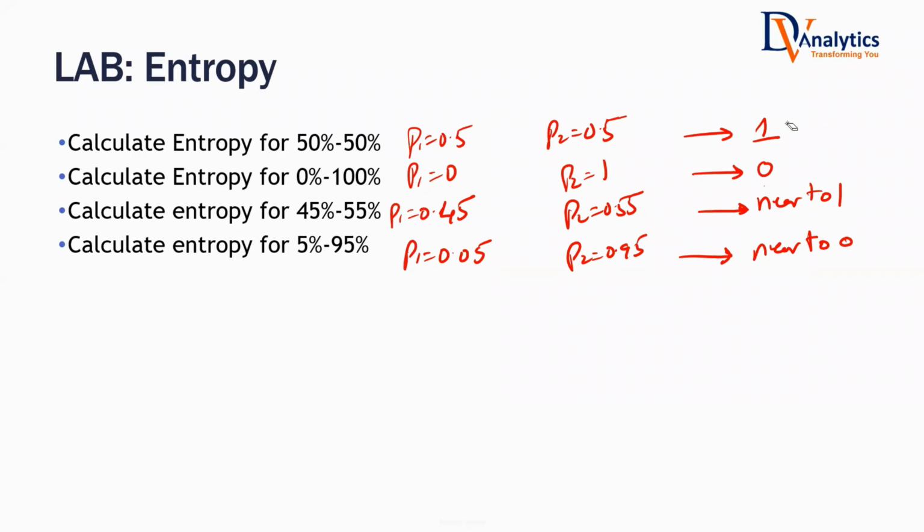These are the expected values, but let us do a calculation and see exactly what the entropy values are. That will be our first exercise for today. I want you to go to that decision tree code file, and this will be our first exercise to calculate entropy manually using that formula.